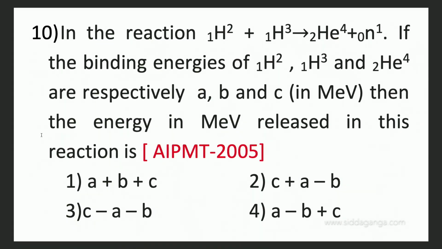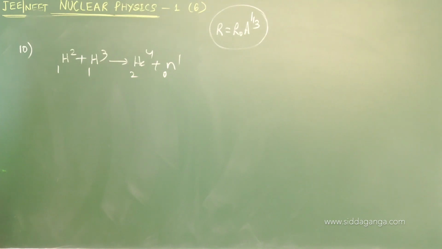See question number 10. In the reaction H2 1 plus H3 1 leading to He4 2 plus a neutron, if the binding energies of H1, H3, H2 are respectively A, B, C in MeV, then the energy in MeV released in this reaction is?